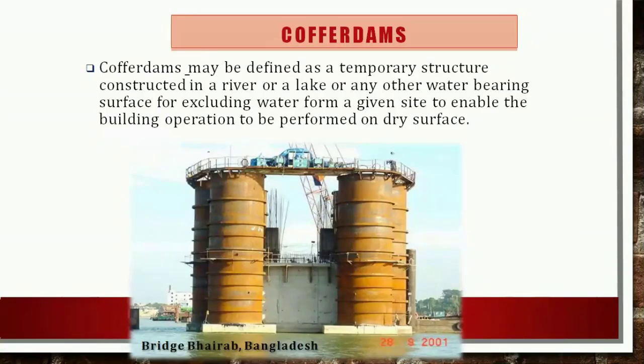Then the next is the cofferdam. A cofferdam is a temporary structure built around a construction site to remove water and make the construction area reasonably dry. Cofferdams are required in the construction of dams, docks, bridge piers, and sometimes in buildings. The essential requirements of cofferdams are that it should be economical, it should keep the construction site reasonably dry, it should not fail due to flood, it should be easy to dismantle, and the material should be reusable.